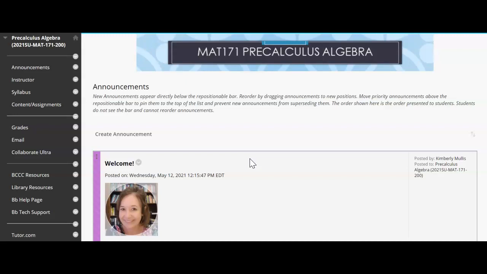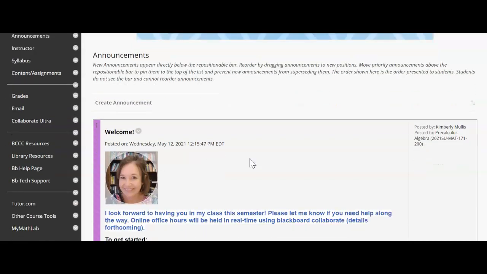And so I want to take a moment and walk you through Blackboard and through MyMathLab, which is the learning platform that we're going to use to complete homework and tests. To get started, we are here on the announcements page, which is your landing page for the course. When you go to our class, this is the first page that you will see.